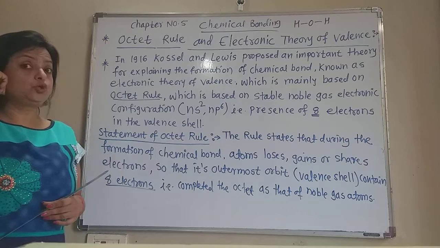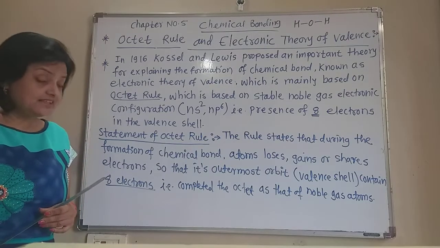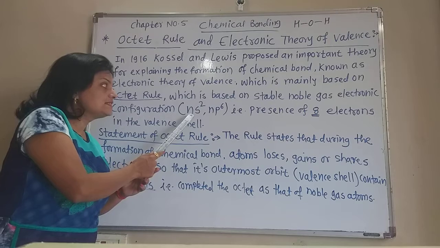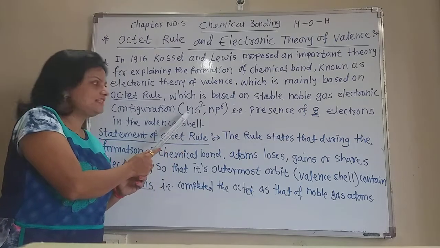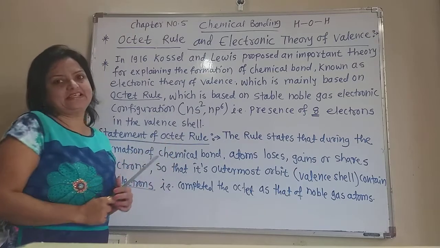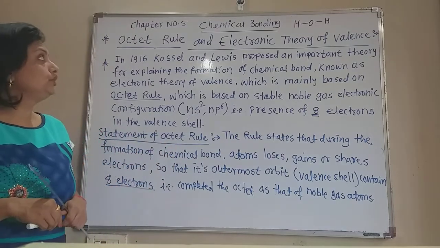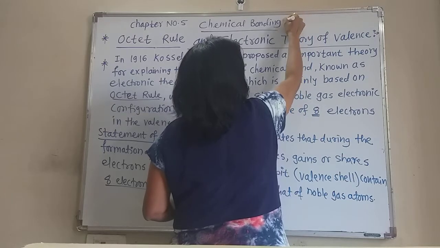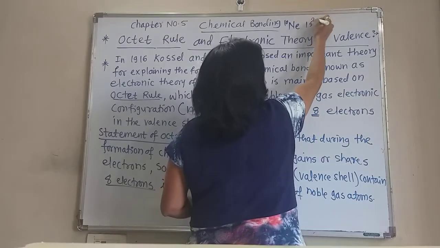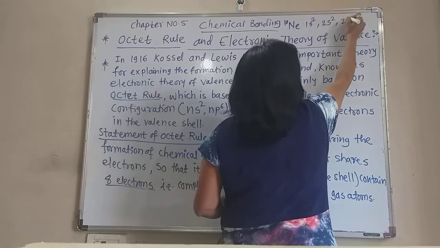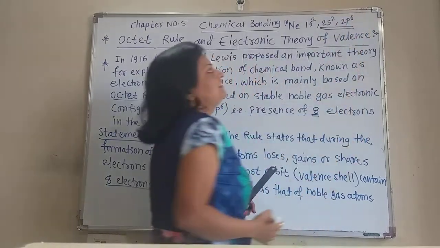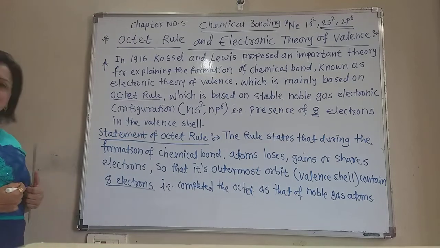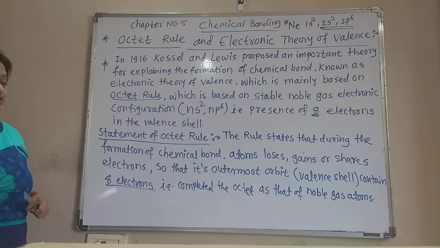The first shell contains 2 electrons and the second shell contains 8 electrons. Those 8 electrons are distributed in the second shell, so n is 2: 2s2 2p6. The electronic configuration of neon, atomic number 10, is 1s2, 2s2, 2p6. Now this last shell, the second shell, contains 8 electrons.